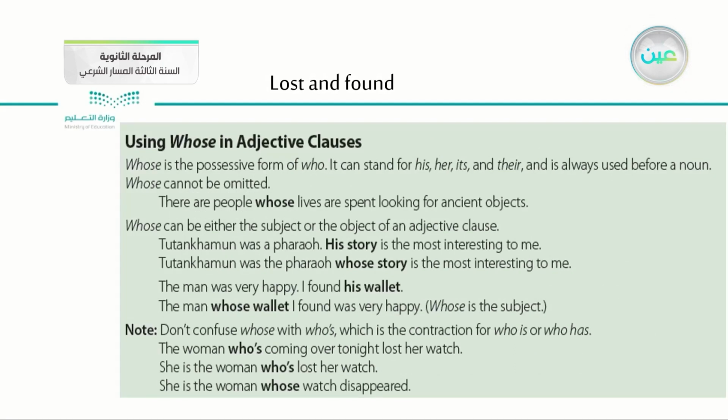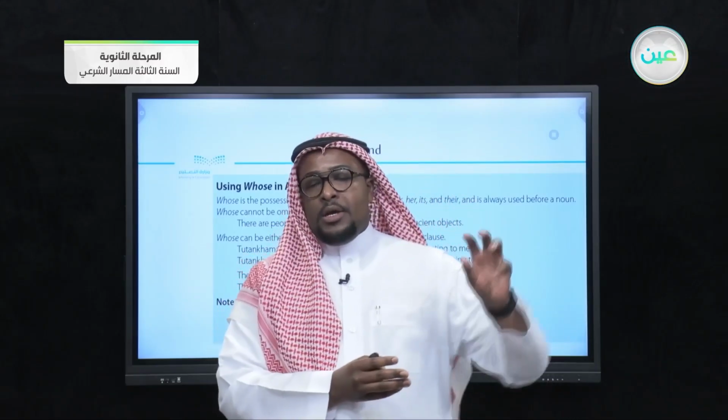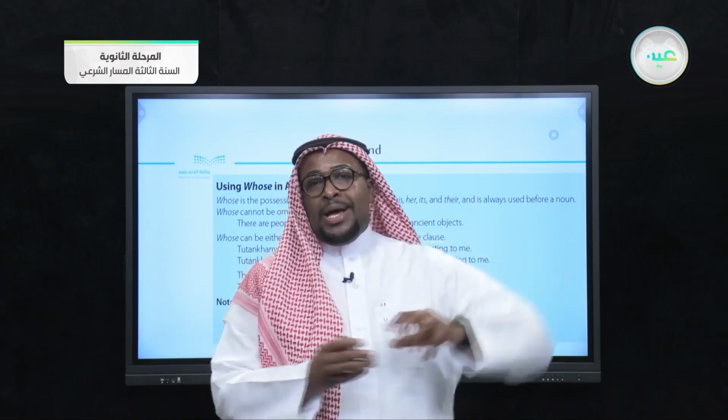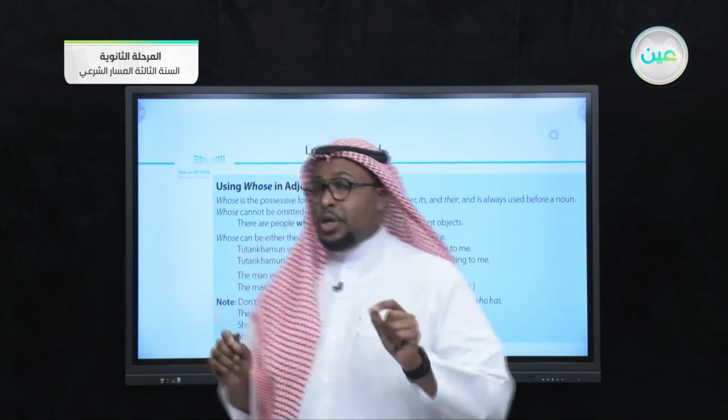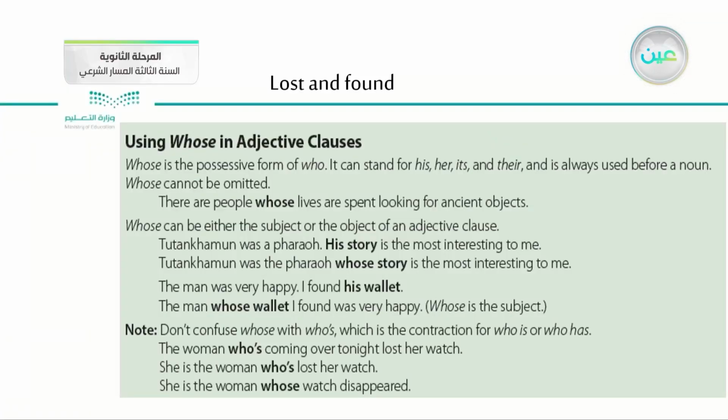So guys, we discussed here the part which is using whose in adjective clauses. So here we said something very important. We said that we have to differentiate between the usage of whose and who with apostrophe s, which is who is or who has. So you have to be careful when you use whose. Of course, whose is the possessive form of who, which can stand for his, her, its, and their, and is always used before a noun. Whose cannot be omitted, which is the comparison with where.